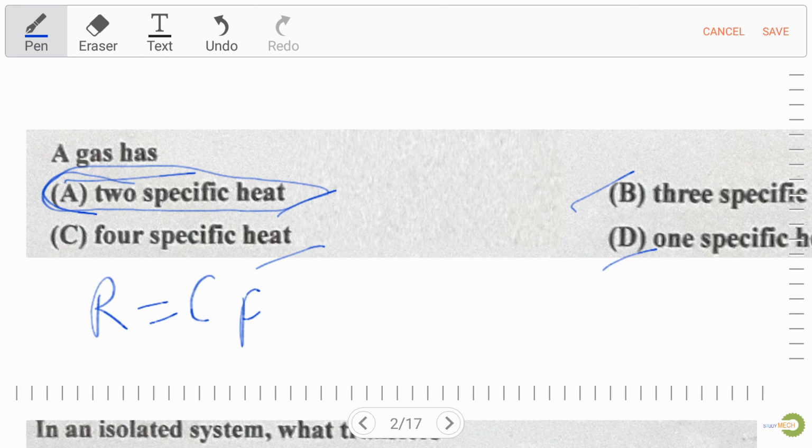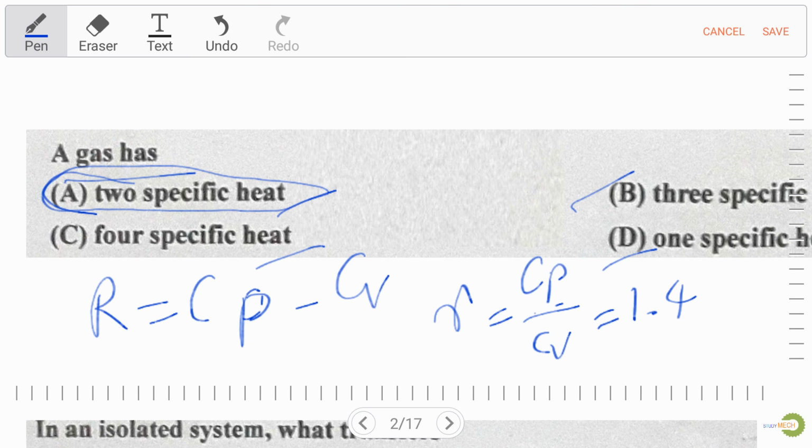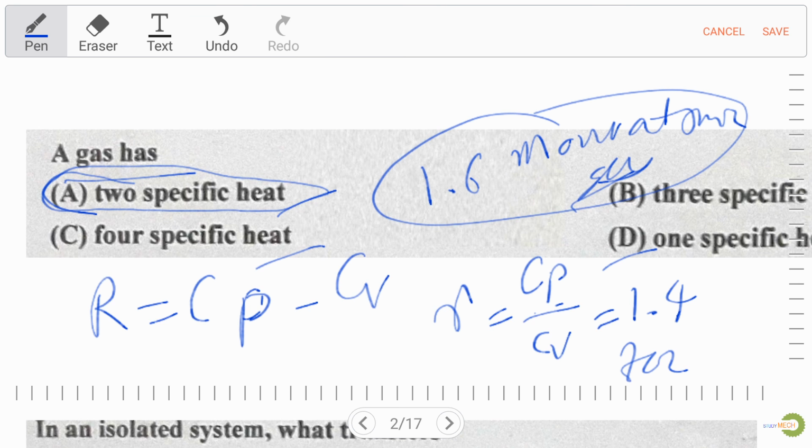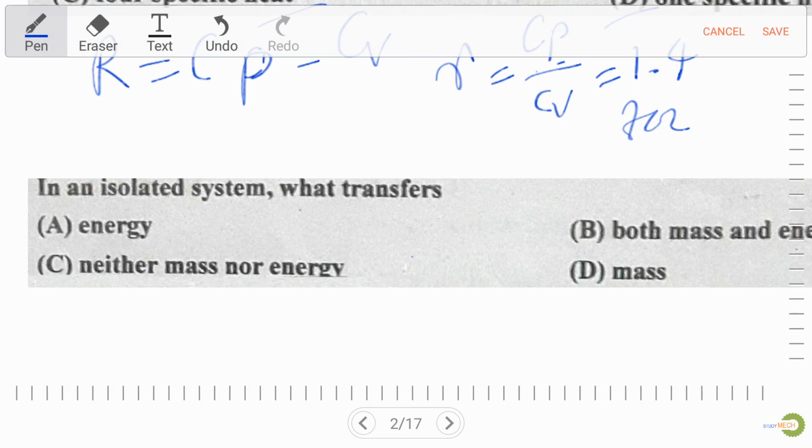R is known as the difference of specific heats, Cp minus Cv, while gamma is known as the ratio of specific heats, Cp by Cv. The value 1.4 is for air and the value 1.67 is for monoatomic gas. For monoatomic gas, always remember these values. Now let's move to the next important question.